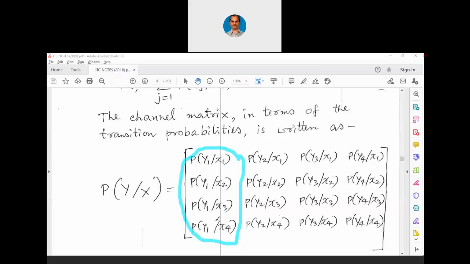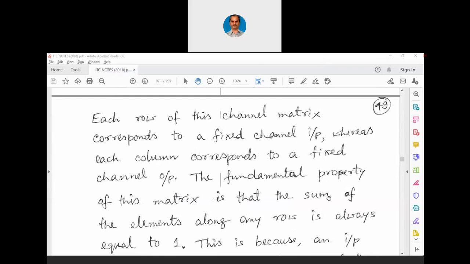So each row corresponds to a transmitted symbol, and each column corresponds to a received symbol. That is the speciality or property of this channel matrix.